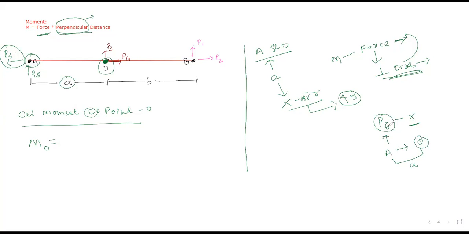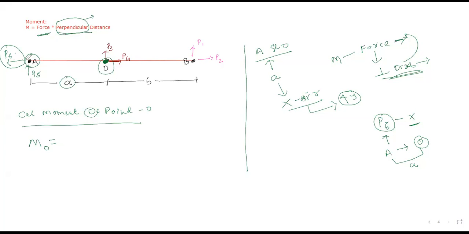Is this A distance perpendicular or parallel for P6? Think about that first. Simple question, simple answer.